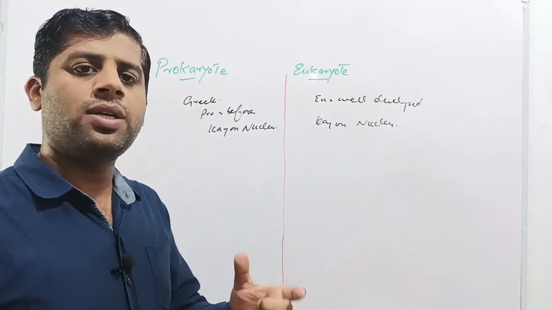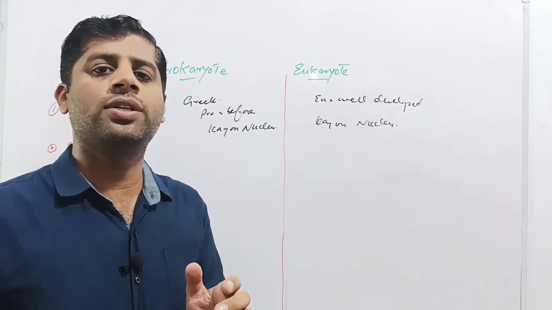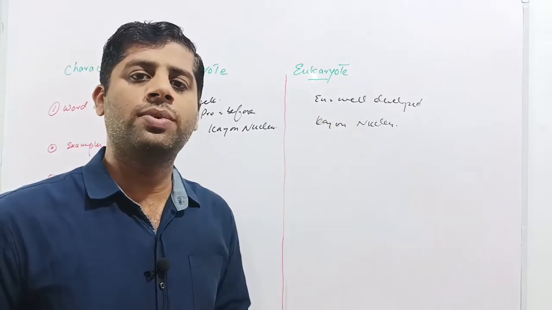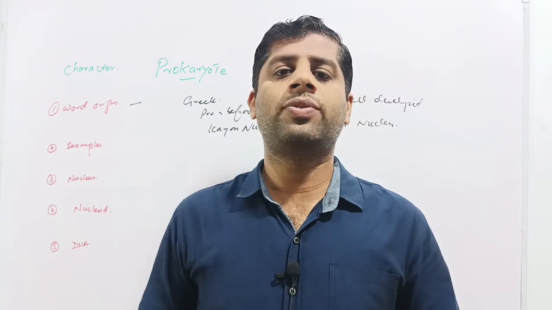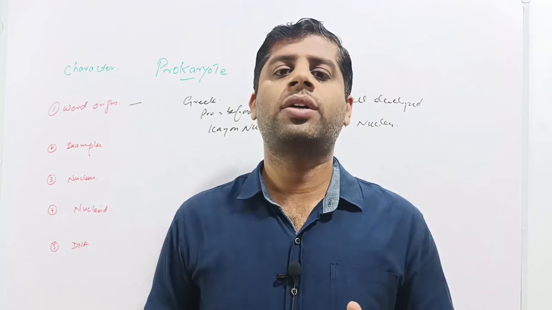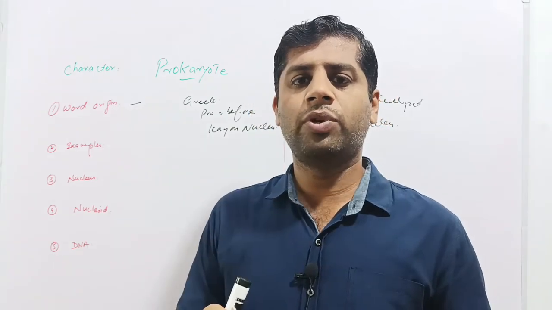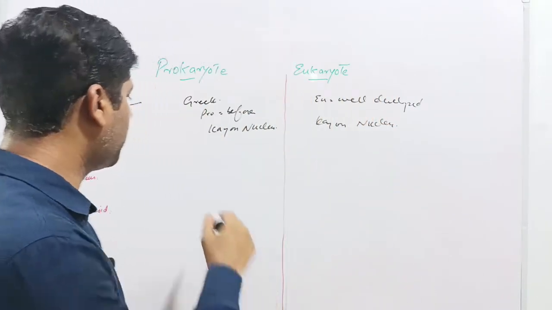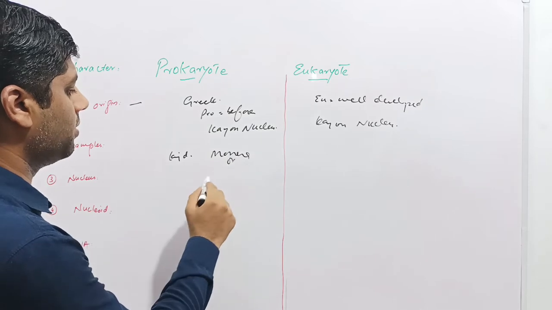So the primary and basic difference between prokaryotic and eukaryotic organisms is that prokaryotes have no nucleus or nuclear membrane, while eukaryotes have a well-developed nucleus. Examples: as we know, Robert Whittaker divided all living organisms of the world into 5 kingdoms: Monera, Protista, Fungi, Plantae and Animalia. Only the kingdom Monera comprises prokaryotic organisms. So kingdom Monera is also called kingdom Prokaryote.